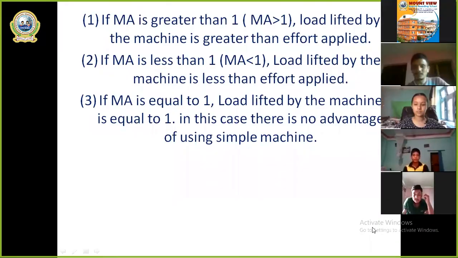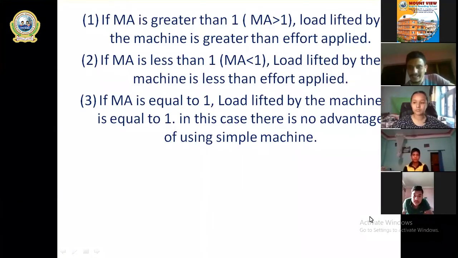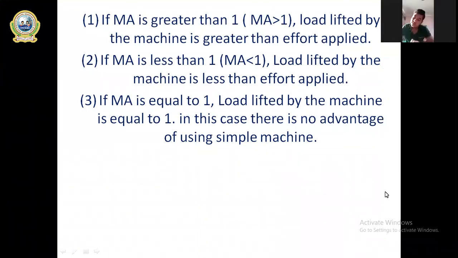All right, now let me share the screen once again. Niharika Khadka, are you clear? Will you please raise your hand if you're clear? That's great. Now, let me share the screen once again. Okay, so this is all about mechanical advantage. Now, let us go to the next slide.